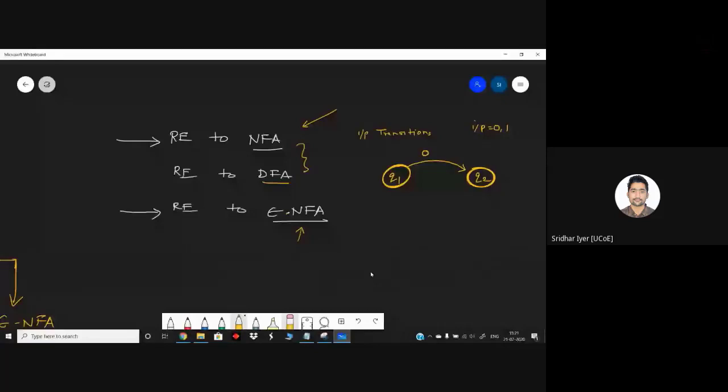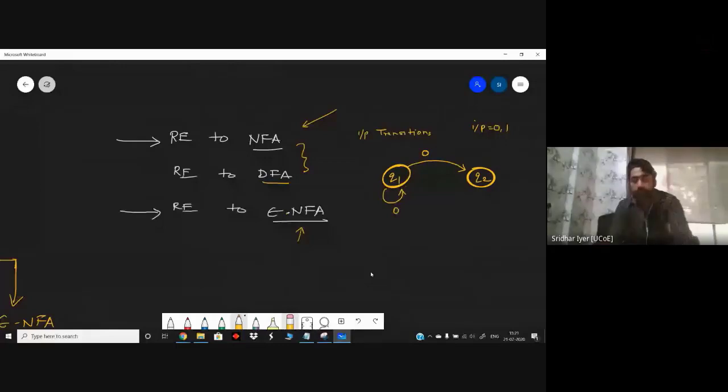I cannot have one more transition of 0 in case of a DFA. Understanding what I'm trying to say? The transitions are deterministic in nature. For 0, the machine can only make a transition from Q1 to Q2 in case of a DFA. But in case of an NFA, there can be multiple transitions also.